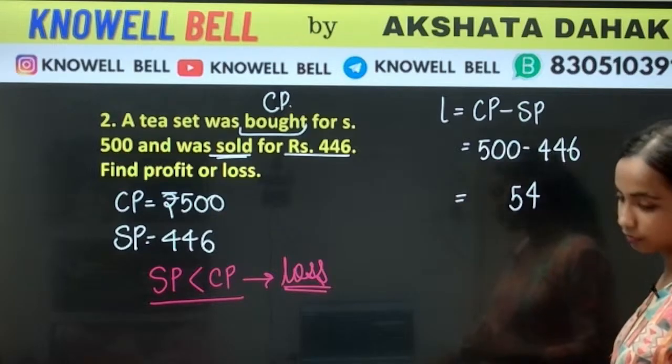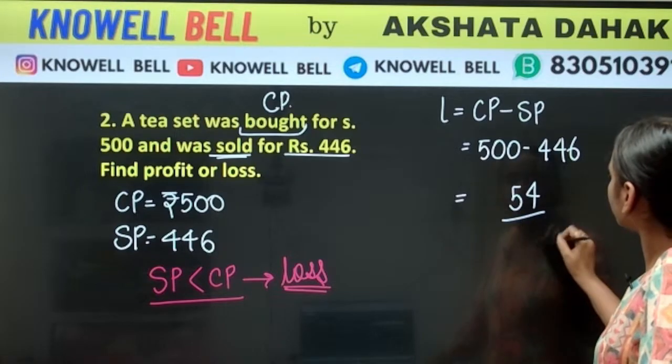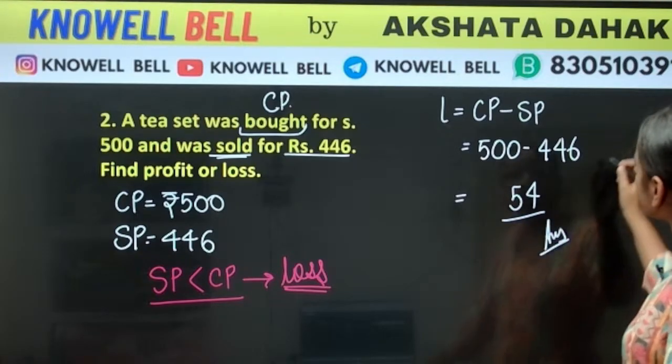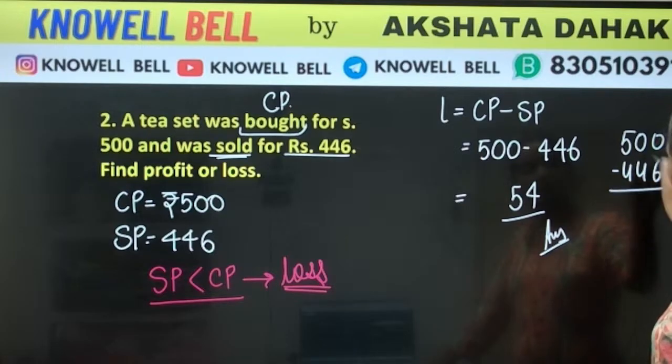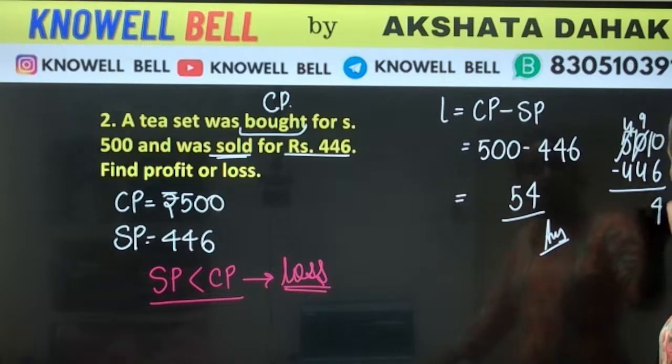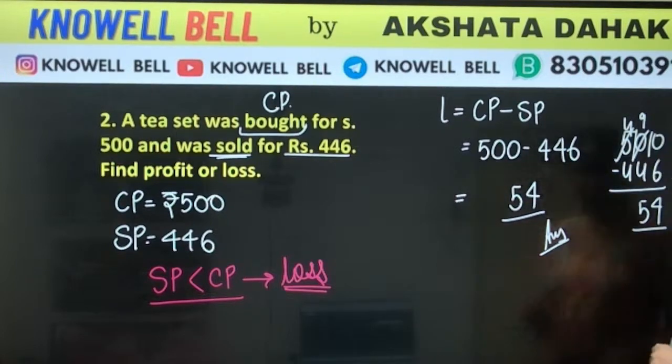How come 64? Okay, so what will be the answer? 54. 64 क्यों होगा बेटा? देखो 500 minus 446. This will become 4. This will become 10. 9, 10. 10 minus 6, 4. 9 minus 4, 5. 54. Okay, so answer will be 54.